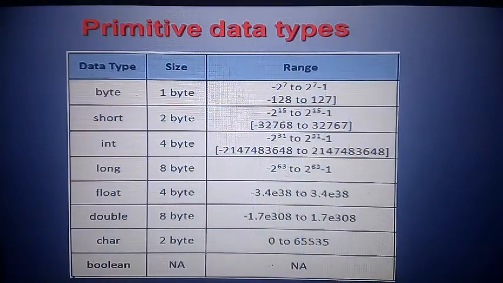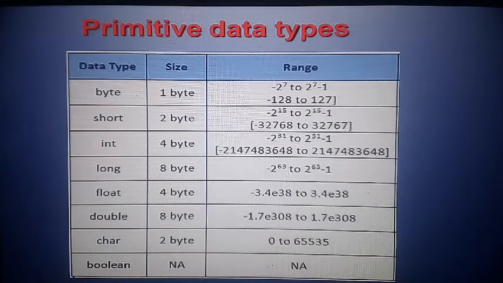Now we will see the limit and range of primitive data types. Byte is 1 byte, range minus 2 to the power of 7 to 2 to the power of 7 minus 1, that is minus 128 to 127. Short, 2 bytes, minus 32768 to 32767. Int, 4 bytes, minus 2 to the power of 31 to 2 to the power of 31 minus 1.